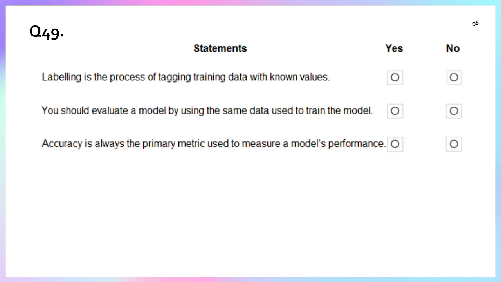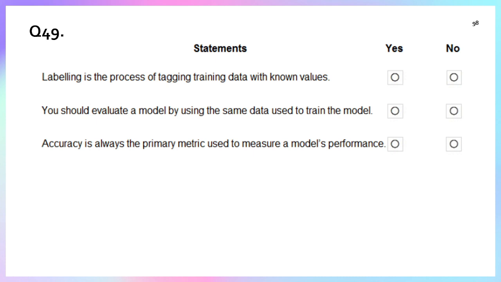Question number 49. This is again a statement-based question in which we have to select which statement is true and which is false. Labeling is the process of tagging the training data with known values. Yes, this statement is true, because labeling is the process of tagging the training data while training our model. Second: you should evaluate the model using the same data used to train the model.